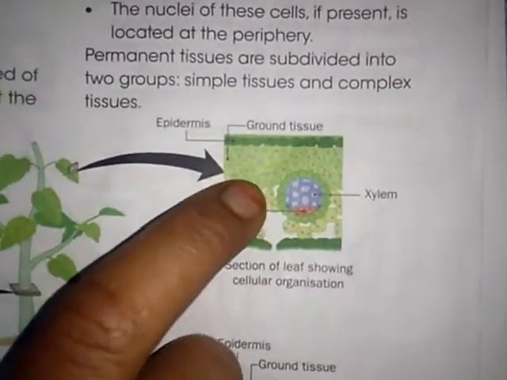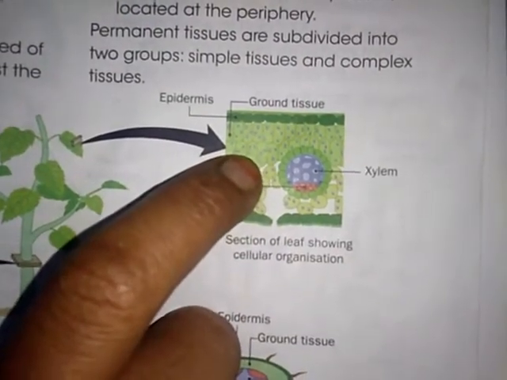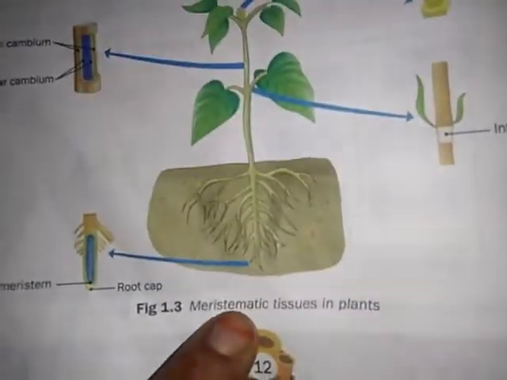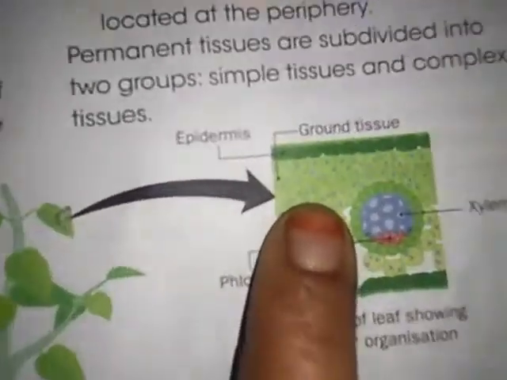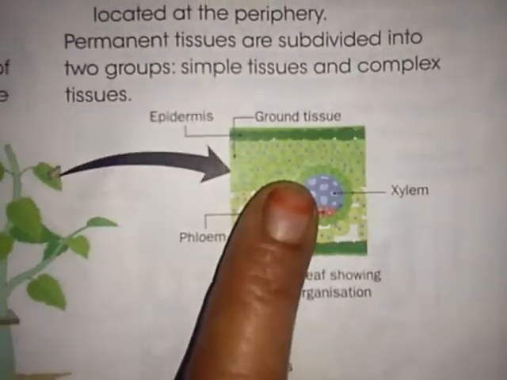But in meristematic cells, the cell wall is thin. In permanent tissues, how is the cell wall present? It may be thick or thin.